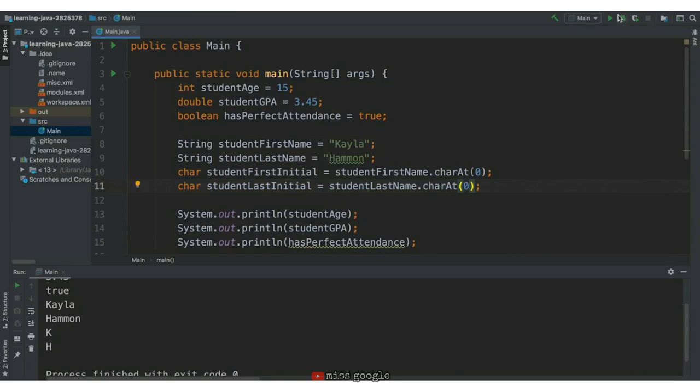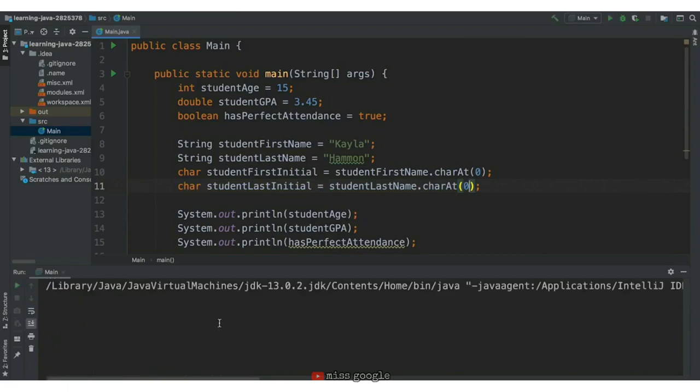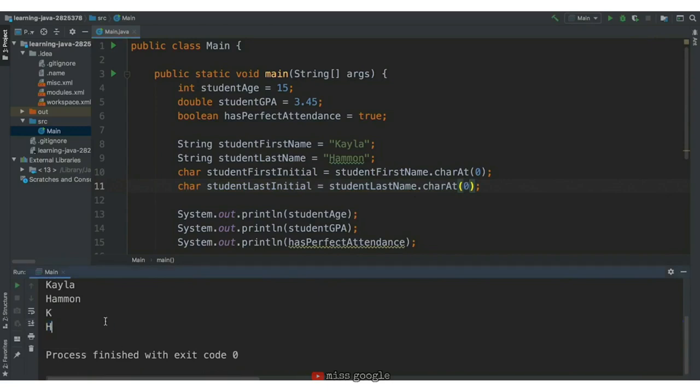We'll save this, run it, and in our console, we get H as expected. Great! We just calculated data from another data piece, a student's initials from a student's name. We also learned that the concept of a data type consists not only of the different values it can store, but also the different operations we can use with it.